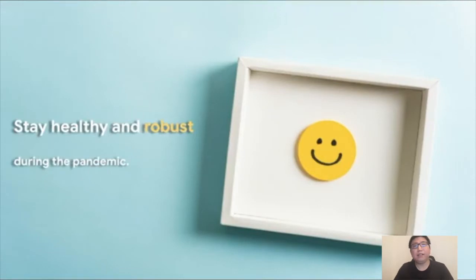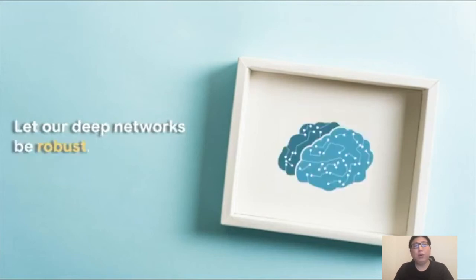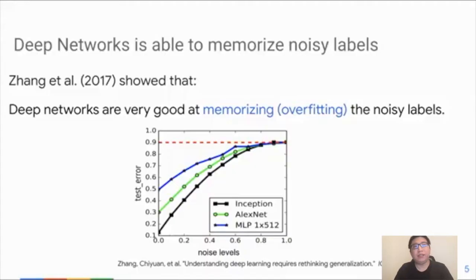The number one lesson during the pandemic is to stay healthy and robust. So does the model. When we train a deep neural network, we also hope it to be robust. But why is robustness so important in deep learning? This ICLR 2017 best paper may shed light on this reason.